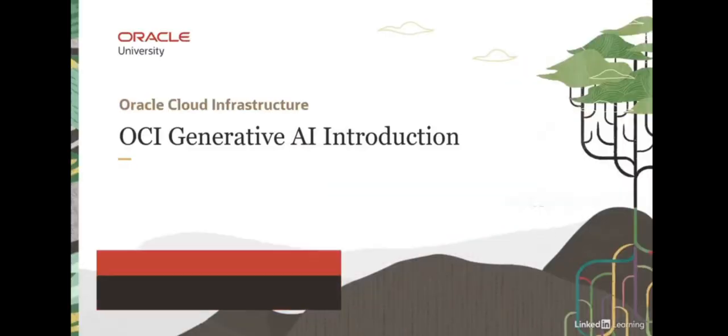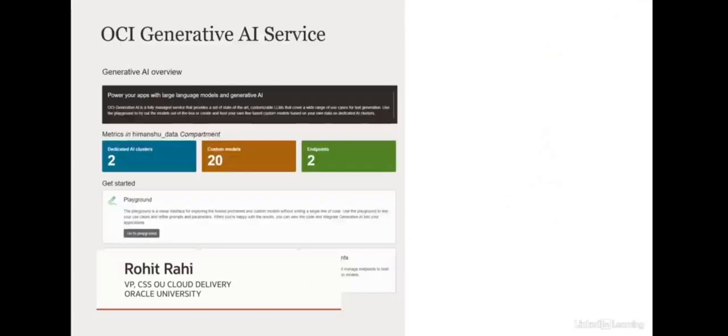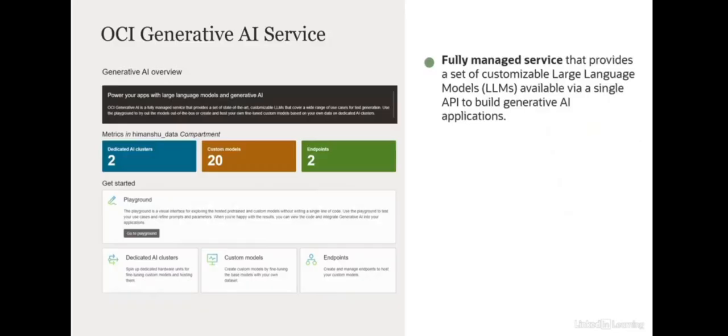Hello and welcome to this lesson on OCI Generative AI Service. OCI Generative AI Service is a fully managed service that provides a set of customizable large language models available via a single API to build generative AI applications. And what I mean by single API access is that you have the flexibility to use different foundational models with minimal code changes. The service is also serverless, meaning you don't have to manage any infrastructure.